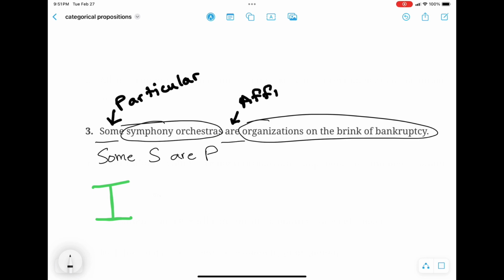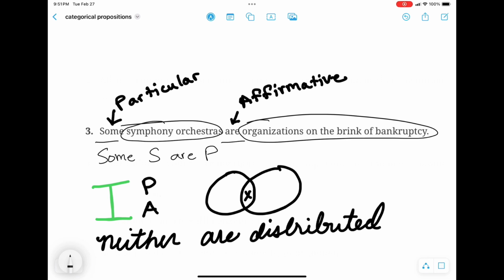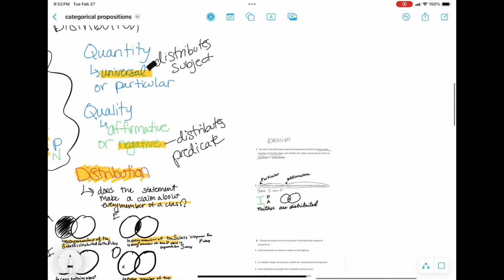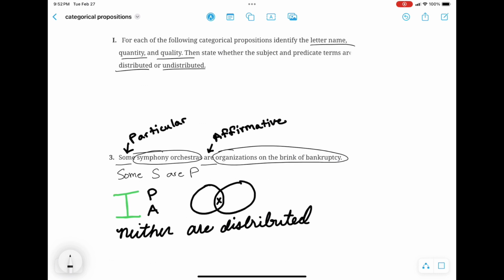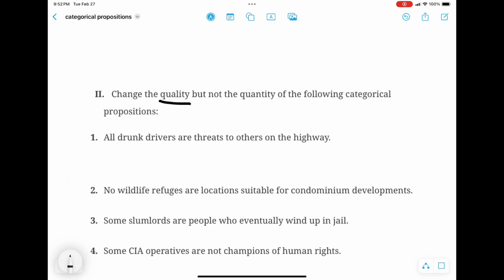The I claim here is making a particular claim in the affirmative. So the quality is affirmative, the quantity is particular. What about the distribution? We could simply memorize that I claims distribute neither, or we could think through drawing the Venn diagram and realize that no statement is being made about the entire class of either S or P. So we would state that the subject and the predicate terms are both undistributed.